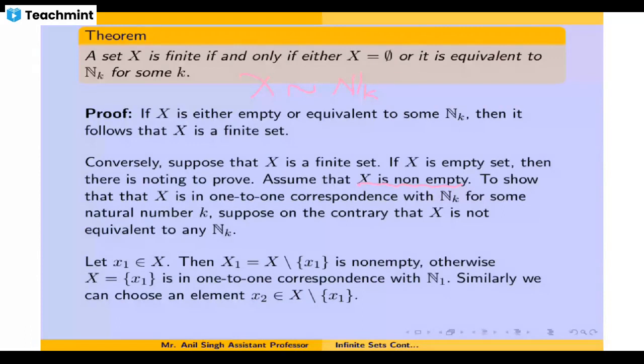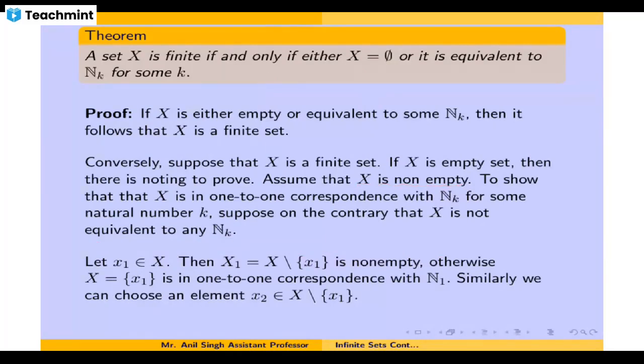But what we are going to prove, we are going to prove through contradiction. Through contradiction, we assume that this set is not equivalent to any N sub k. We suppose that X is not equivalent to N_k for any k. So then how are you going to establish that this set is a finite set? To prove that, we must get a contradiction, since we are proceeding through the contrary.